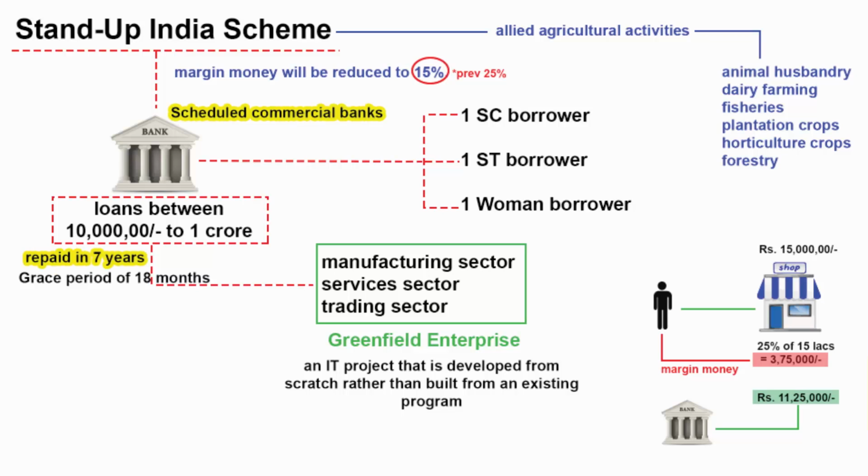You anyhow have to pay the entire loan money in 7 years with a maximum grace period of 18 months. By the way, this calculation is just to make you understand what margin money is. Don't take this calculation in the literal sense.